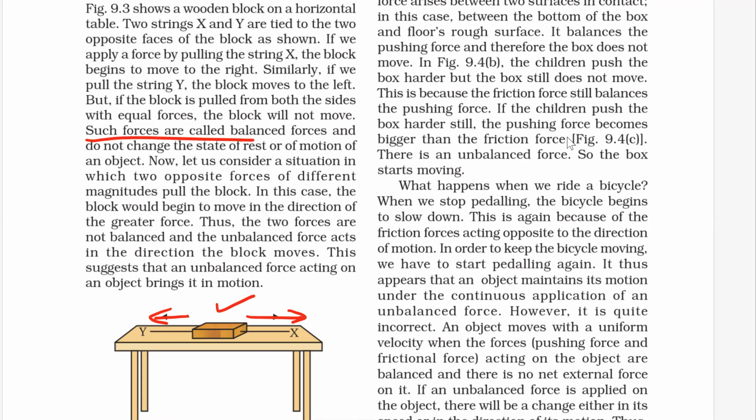So such forces are called balanced force. Balanced force do not change the state of rest or motion of an object. If a block is pulled from both the sides with equal forces, the block will not move. So when equal forces act in opposite direction, this type of force is called balanced force.